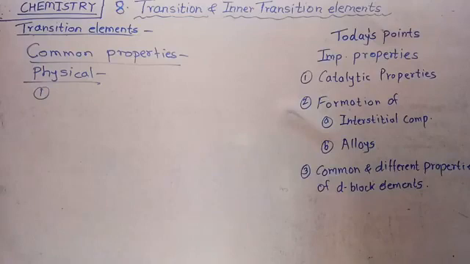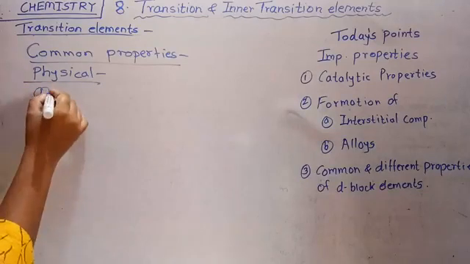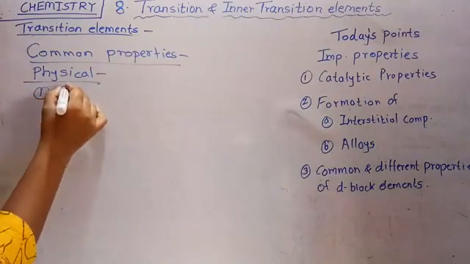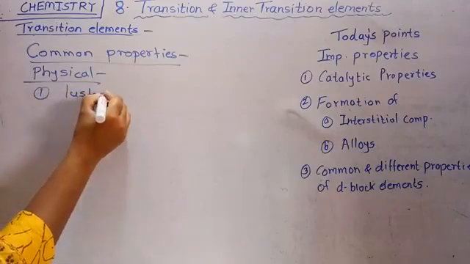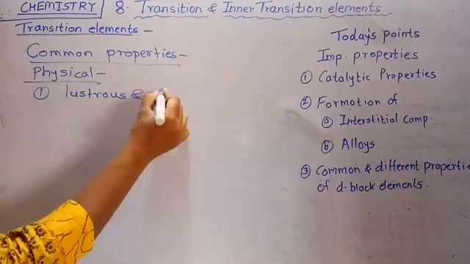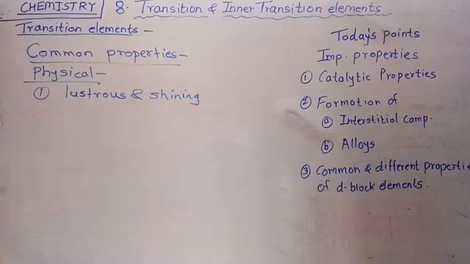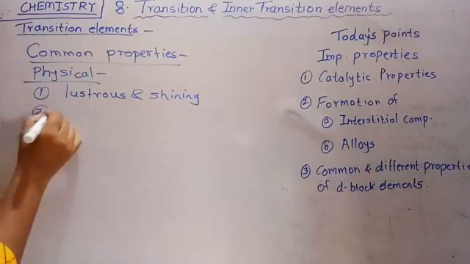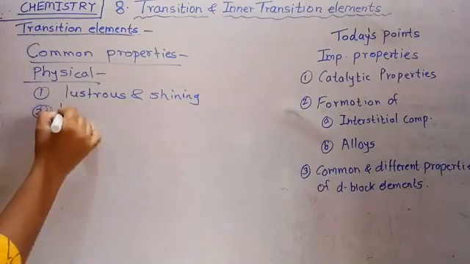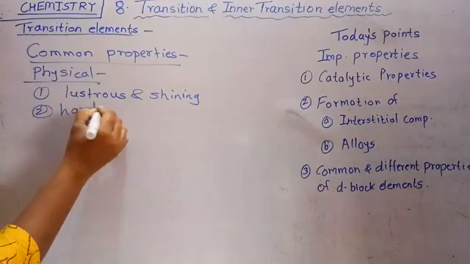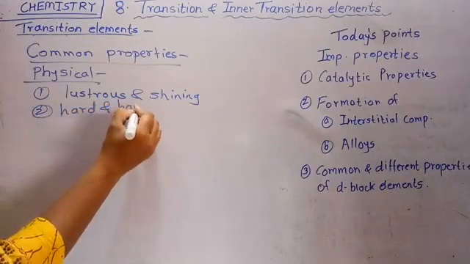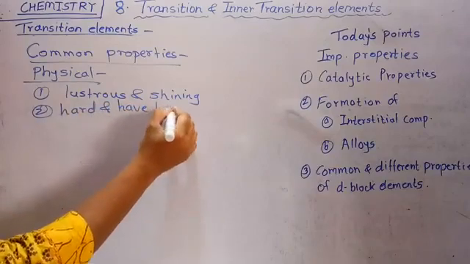So they show metallic properties. First, all of these are lustrous and shiny elements. Second, they are hard and have high density.